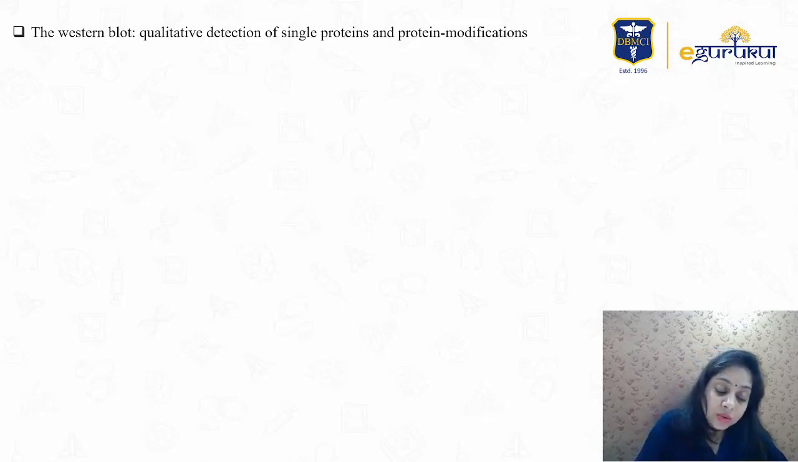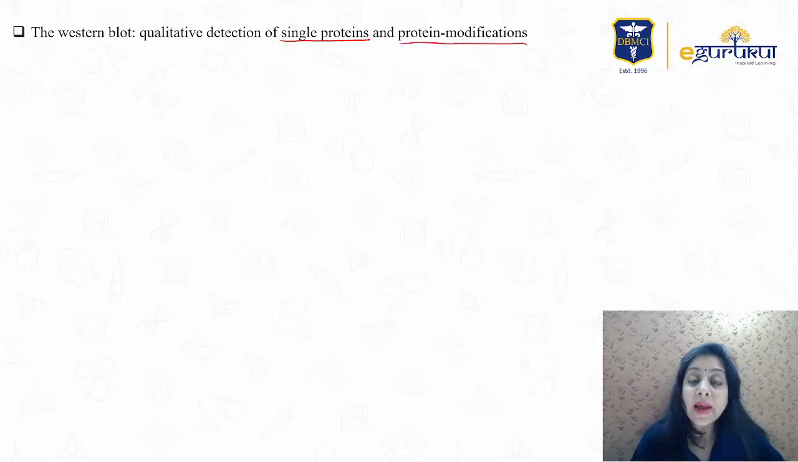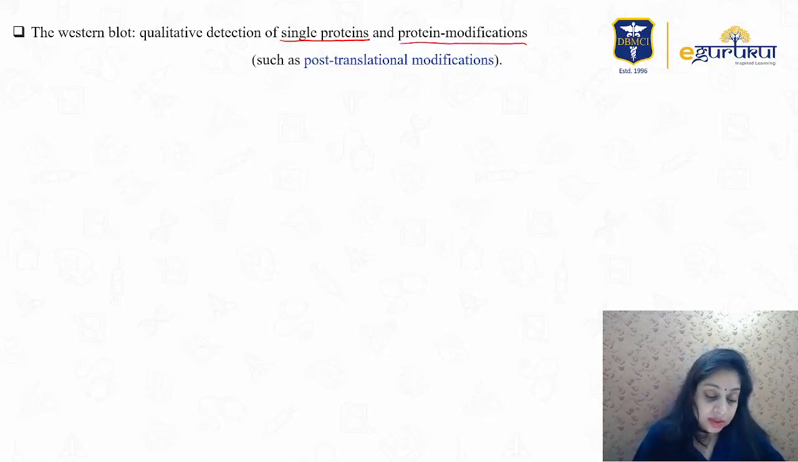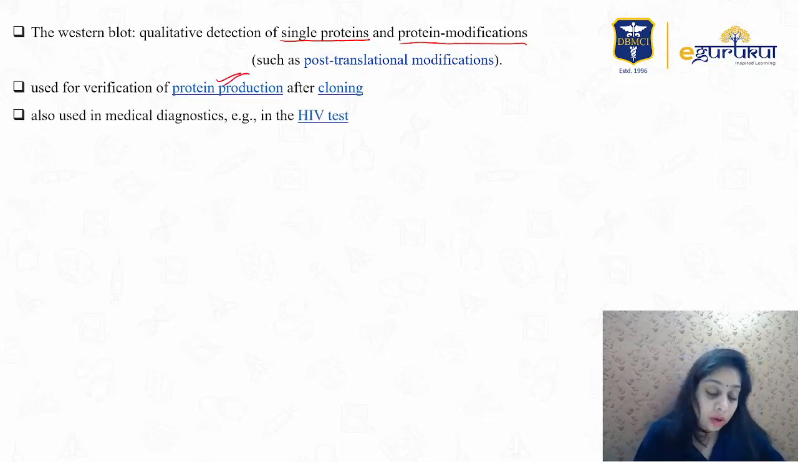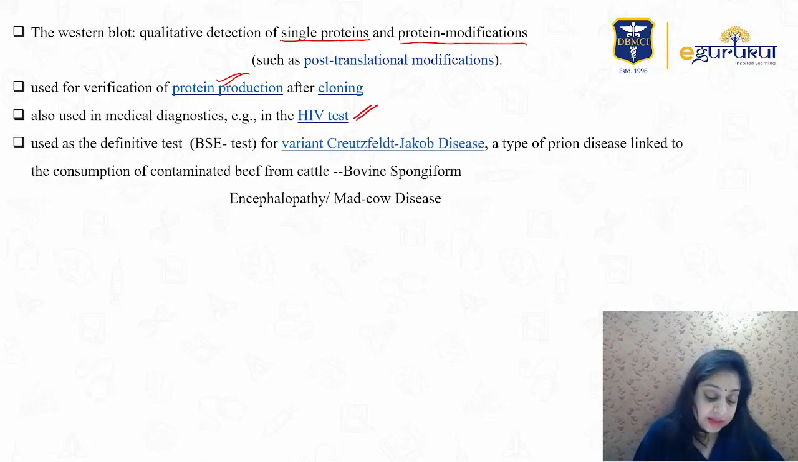Western blot is used for the detection of a single protein or protein modification, such as post-translational modifications. For protein production after cloning, we use it to verify whether we have made the right protein or not in the test tube. For diagnostics, it is used for HIV testing. It is a definitive test.